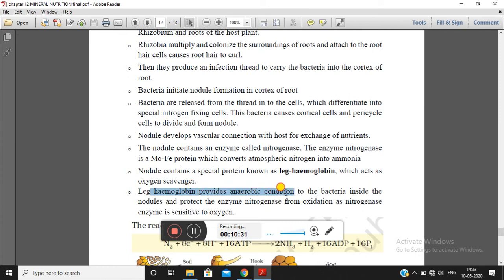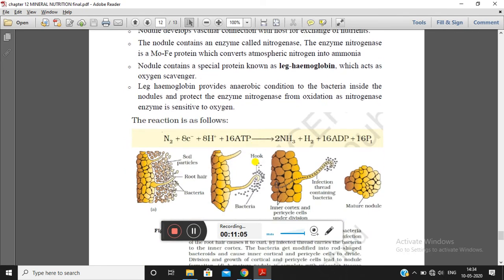As a result, it will provide anaerobic condition to the bacteria, because the nitrogenase enzyme cannot act in presence of oxygen. It is very sensitive to oxygen, so it needs anaerobic condition. So to create anaerobic condition, leghemoglobin is present in the nodule. This leghemoglobin will act as an oxygen scavenger. It will absorb the oxygen, and it will provide an anaerobic condition for the nitrogenase enzyme to convert nitrogen into ammonia.